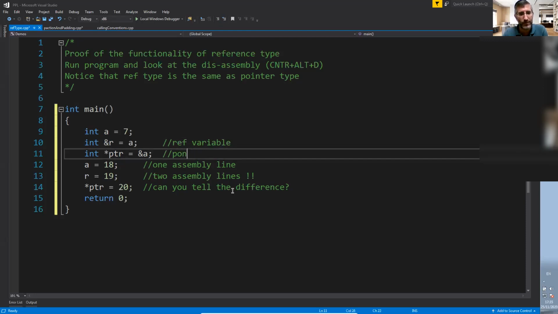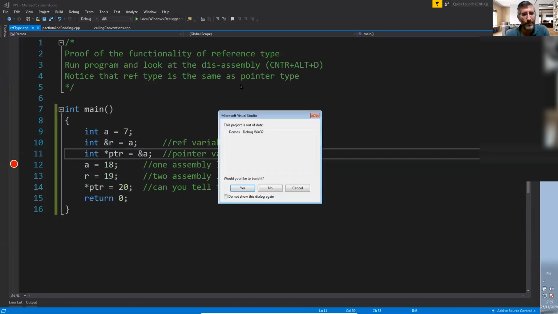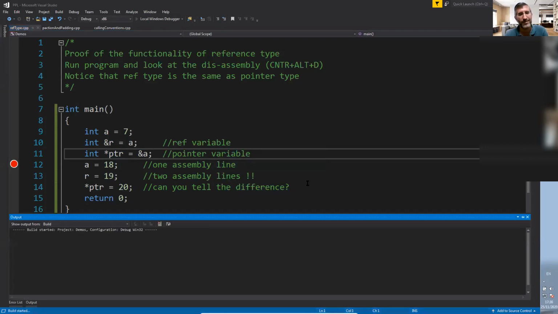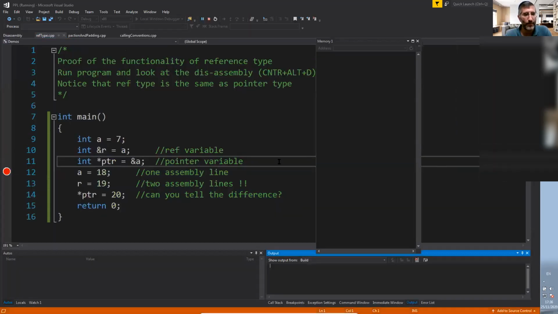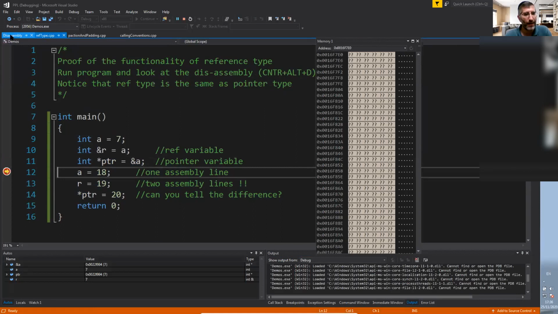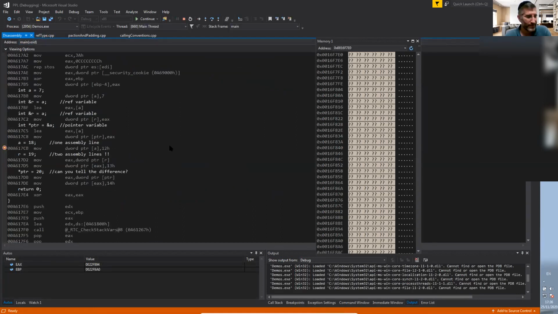This is a pointer variable. We're going to try to contrast them and see actually how it works. So let's put a little breakpoint right there and start it up and take a look behind the scenes at what it looks like. So it's running, starting up. And I want to take a look at the disassembly.